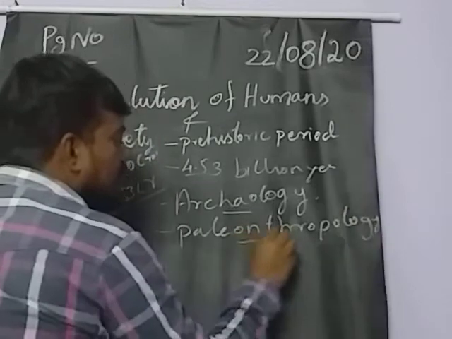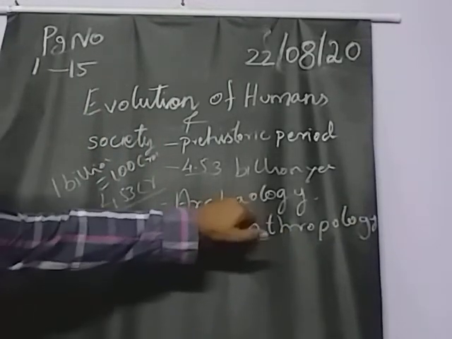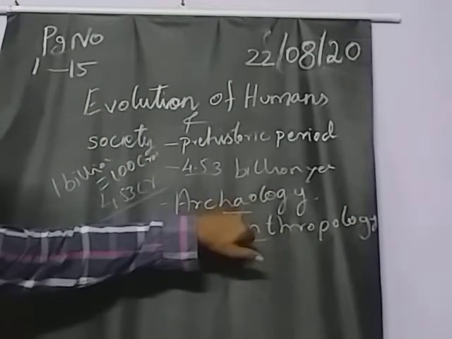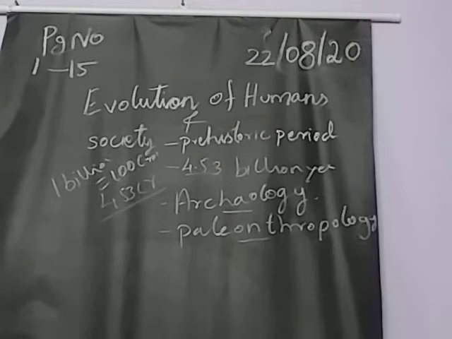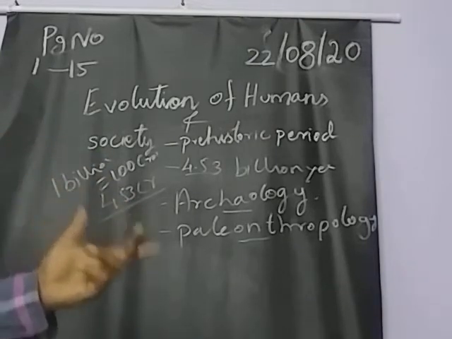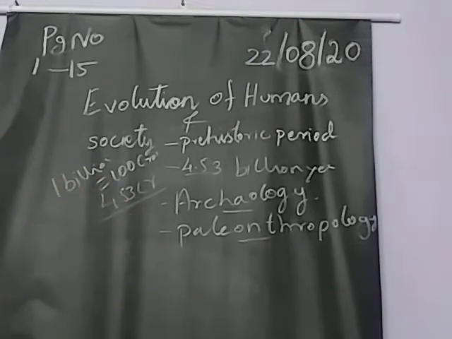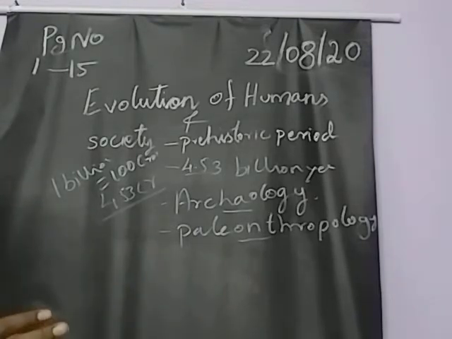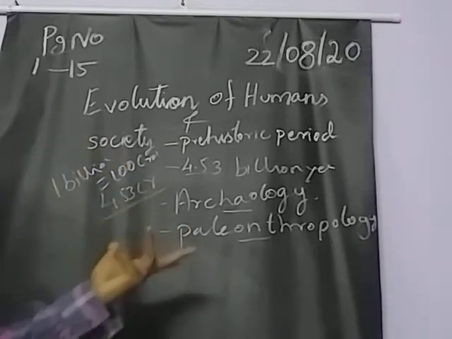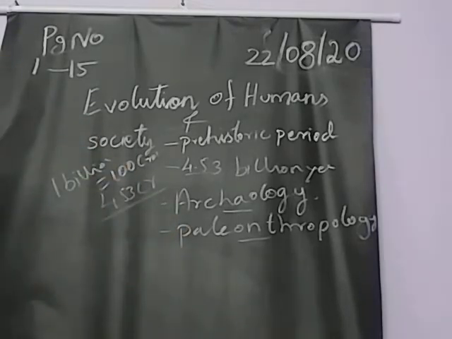Okay, next one, paleontology. What is it? Paleontology is based on remaining material they will research. Paleontology is the study of human evolution: how they evolved, when they started to walk, when the human brain was developed, at which stage they started to do agriculture. How they found that, how they developed themselves, based on that the research will be there. That will be paleontology.